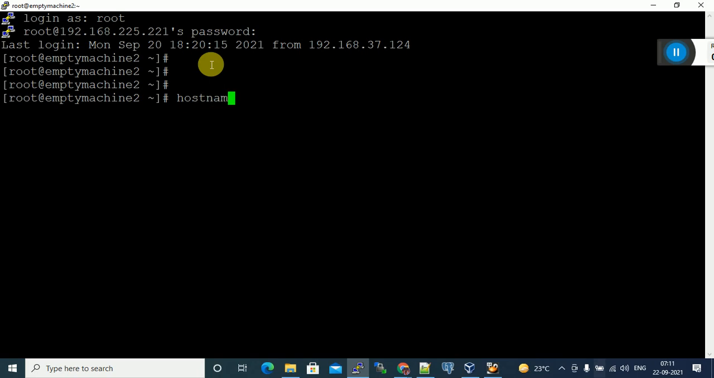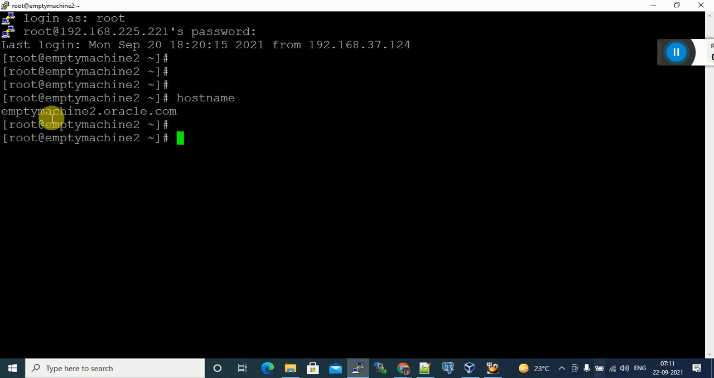To get the host name, give hostname. So this is the fully qualified name. How to change this host name? Suppose initially we gave this name, now I want to change this host name.